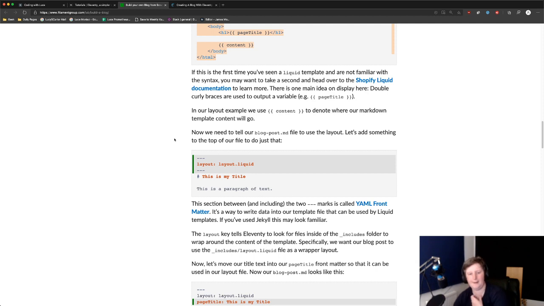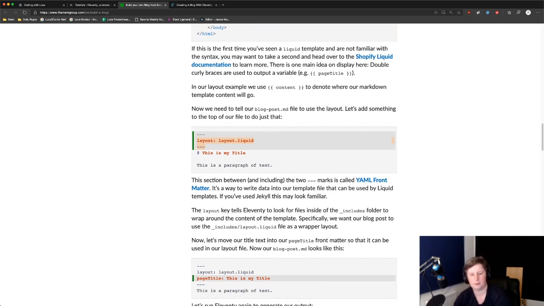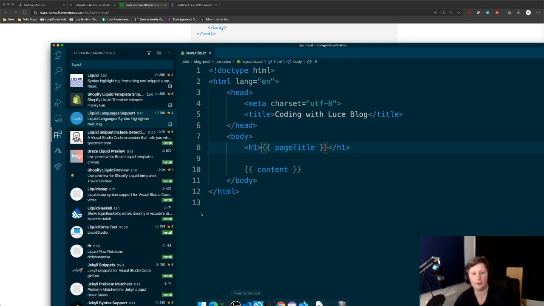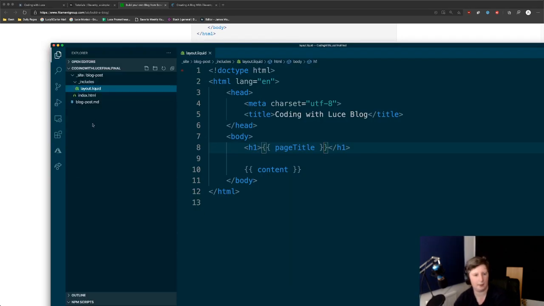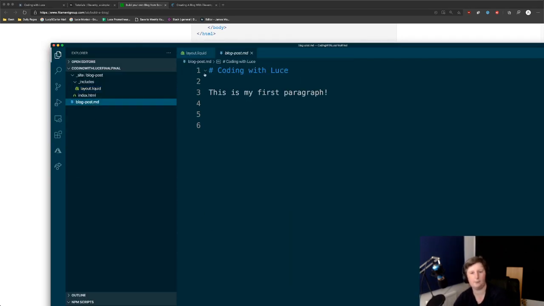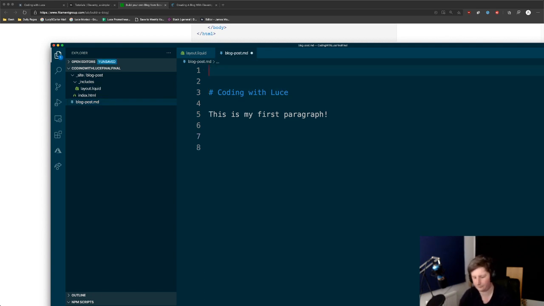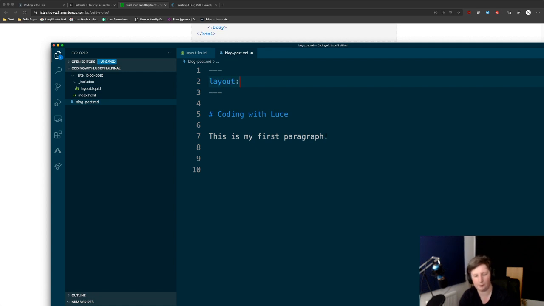Yeah, so that's fair. So let's say now we need to tell our blog post file to use a layout. So that's where this YAML front matter comes in. If we go back into this file that we created earlier, we can put in that stuff at the top. So the layout will be layout.liquid. That's what we said to do, right?